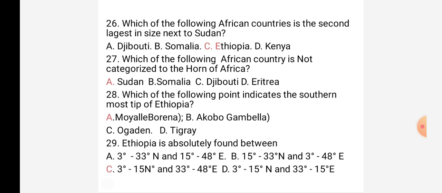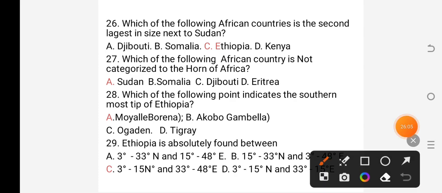Question number 26. Which of the following African countries is the second largest in size next to Sudan? A. Djibouti. B. Somalia. C. Ethiopia. D. Kenya. Ethiopia is the second largest country in Africa next to Sudan, with 1,106,000 kilometers square. So the answer is C.